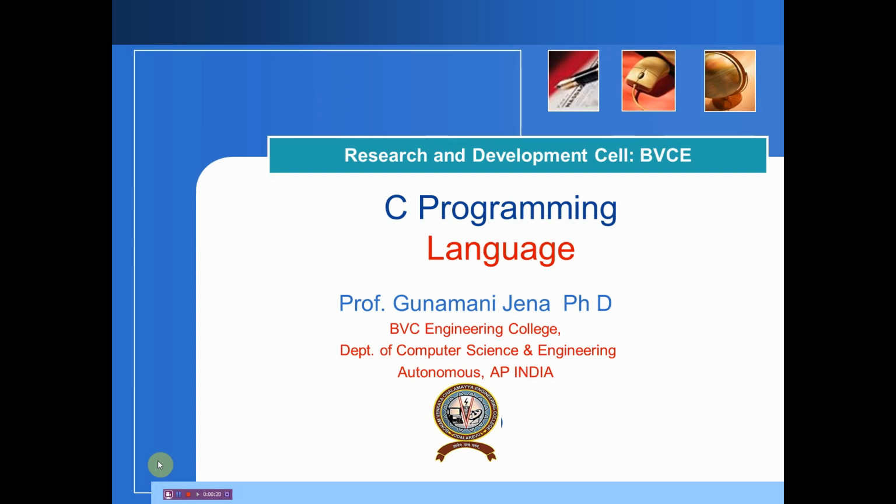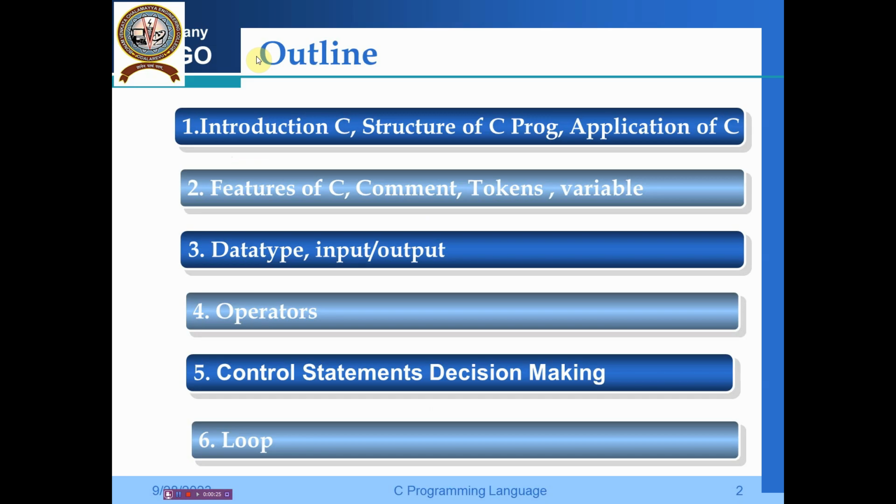In this video, we will be covering a lot of things, starting from what is C, the structure of a C program, applications of C, the features of C, single line and multiple line comments, tokens, variables, data types, how it takes input and output, the various operators with examples, the control statements, decision making, and loops.